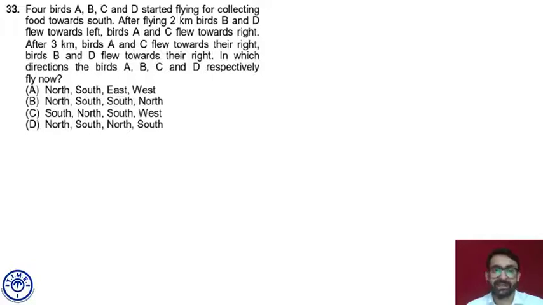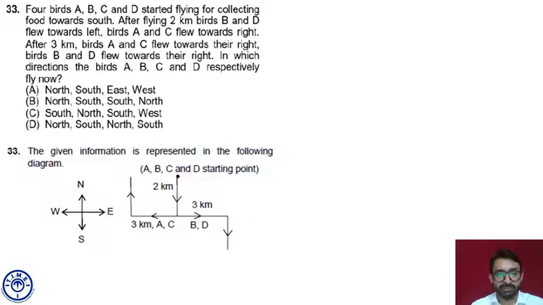Birds A and C can be considered as one bird. They flew towards right. So this is the direction which I can conclude. ABCD starting point. They traveled 2 kilometers towards south. At the south point, they went their different ways. A and C took a right turn, traveled 3 kilometers. B and D took a left turn, traveled 3 kilometers. So after 3 kilometers, they are at their respective positions. And now A and C took a right turn and B and D took a right turn as well.